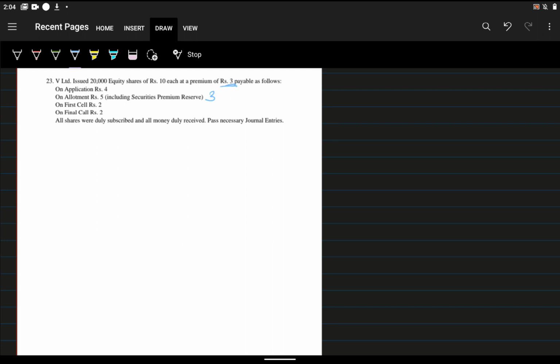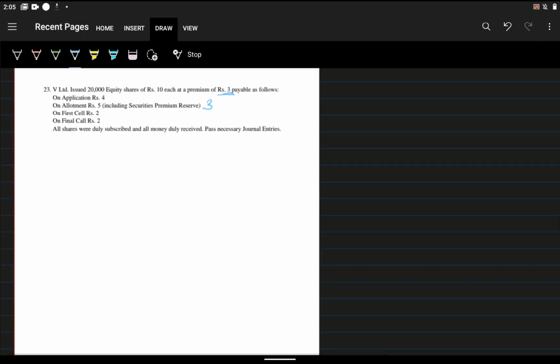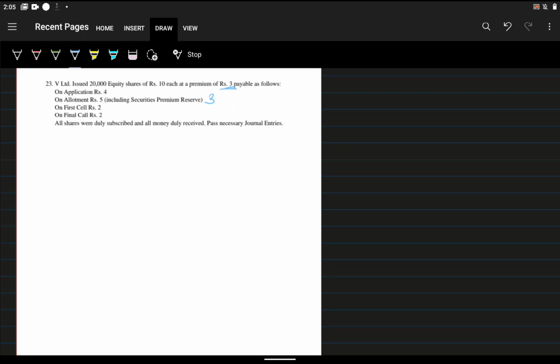So what will be the allotment money? 2 rupees. So including security premium, that is 5 rupees. And on first call rupees 2, on final call rupees 2. All shares were duly subscribed and all money duly received. Pass necessary journal entries. It's a very easy question. Only security premium is given extra. All others are direct.